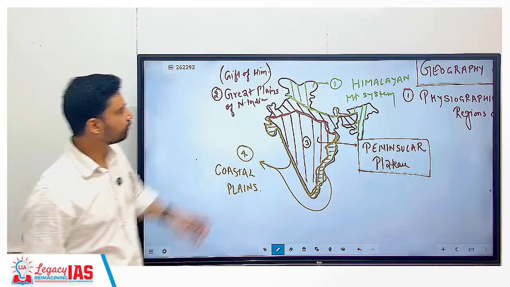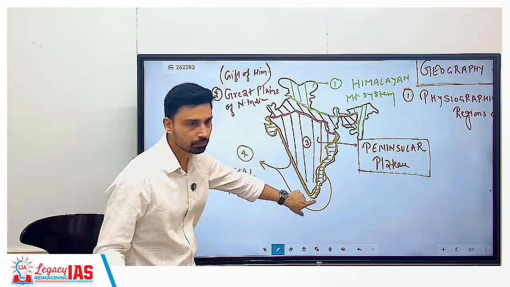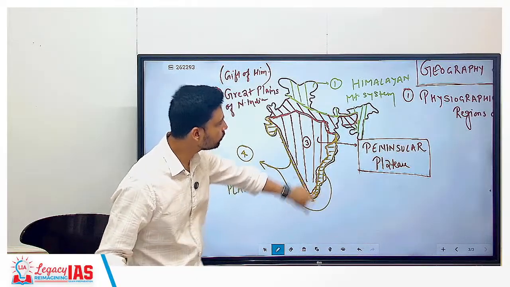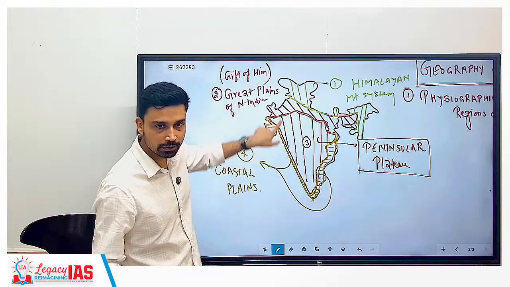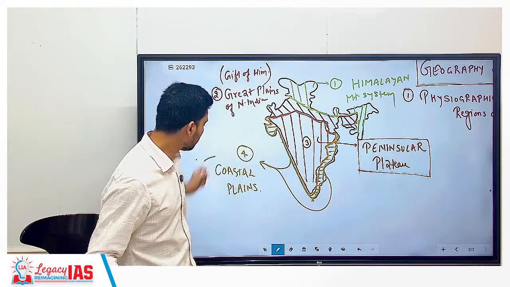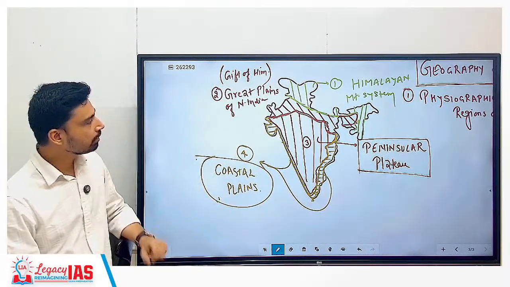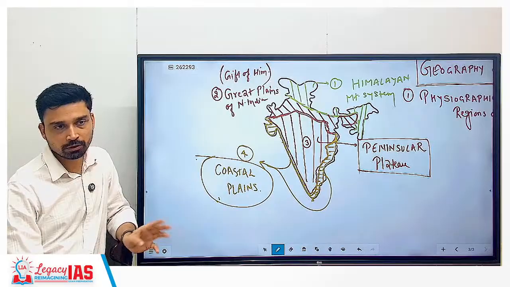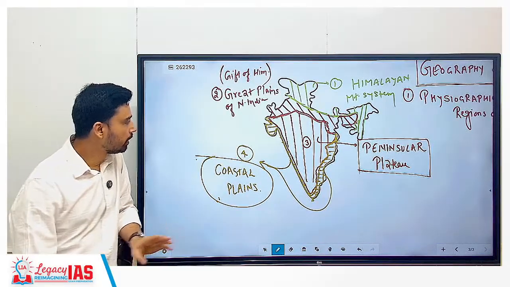Where does it start from? This is Gujarat. From Gujarat all the way up to Kanyakumari, and again from Kanyakumari up to Odisha. Odisha coast to Kanyakumari, Kanyakumari to Gujarat, along the entire coastal areas. What kind of topography, what kind of landscape? Plains. So coastal plains. This is also important in a similar way, because here also we do cultivation, cropping, agriculture and all. So that is the fourth part.